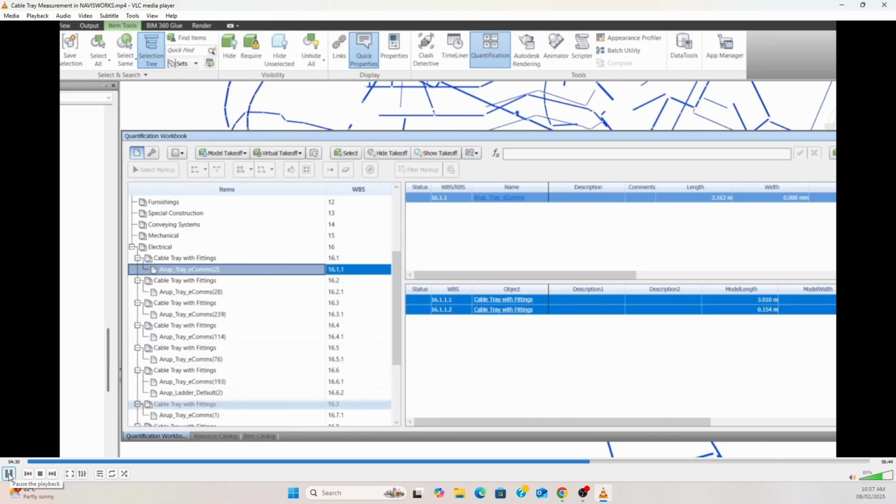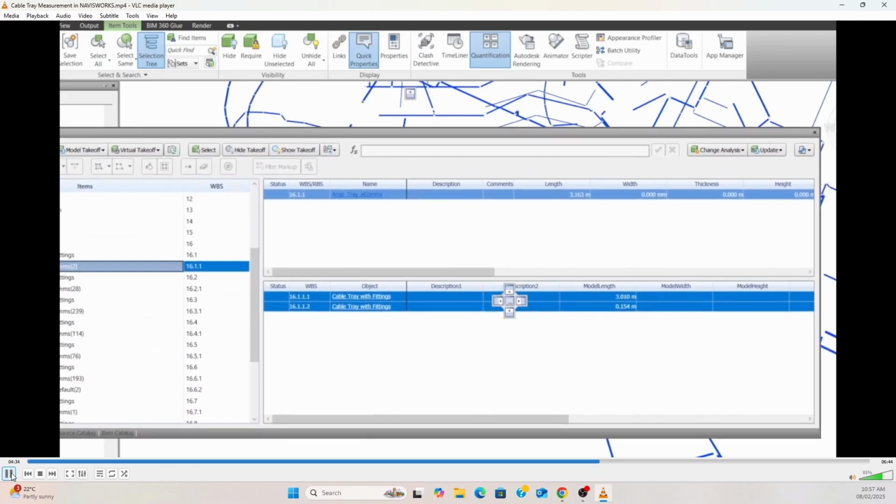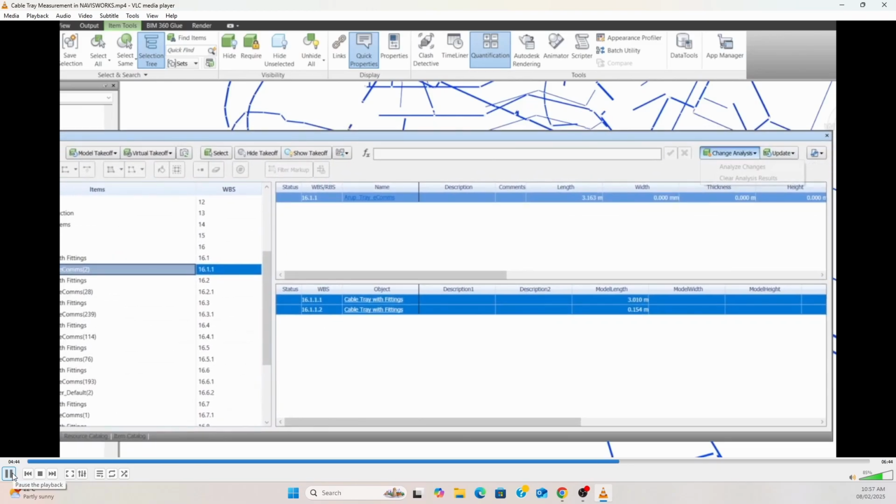Then click the change analysis. Then click analyze changes. Then you can see some icons here. That means analysis has been done.